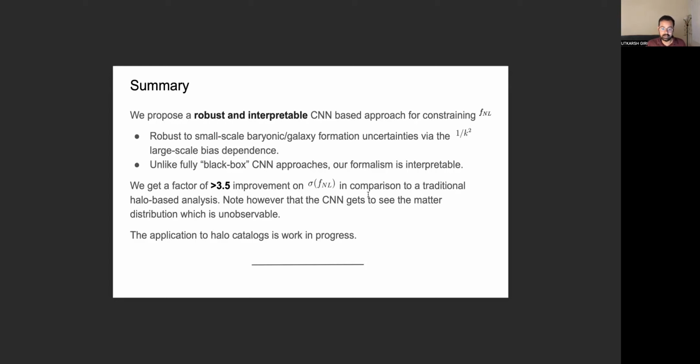Note, however, that the CNN gets to see the matter distribution and it learns the matter to pi mapping, where the matter field is unobservable in reality. So we want to learn the halo density or galaxy density to pi mapping, which is a work in progress right now. Hopefully, we will have updates on that soon.